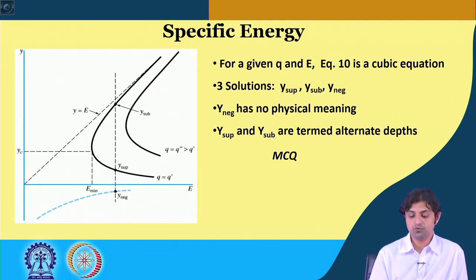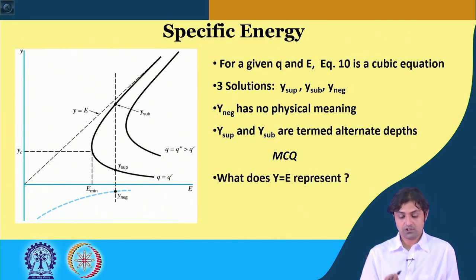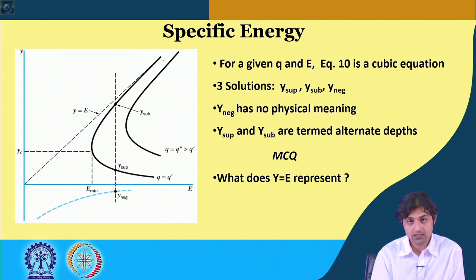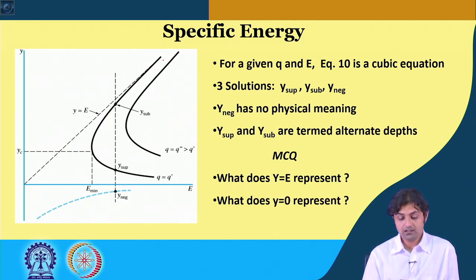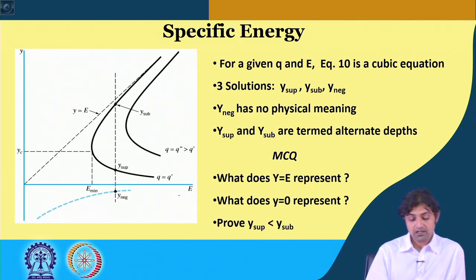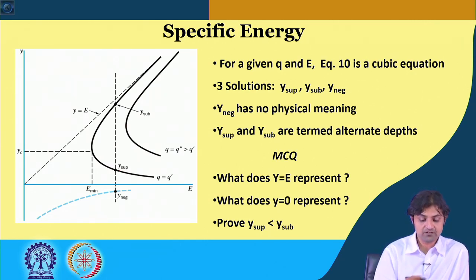Now, my question to you is, what does this line y is equal to E represent? Secondly, what does y is equal to 0 represent? Where is y is equal to 0? y remains 0 all the time, so this is the line on the E axis. We also have to prove that y sub is greater than y sup. Of course, we can see this, but we have to show it.